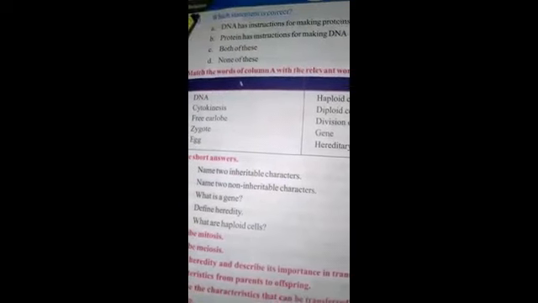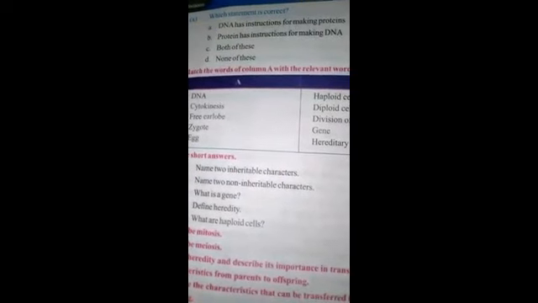Statement 9, in humans the eye color is developed due to the effects of option A. Diet, B. Environment, C. Genes, D. Both A and B. The correct option is C. Genes. Statement 10, which statement is correct?